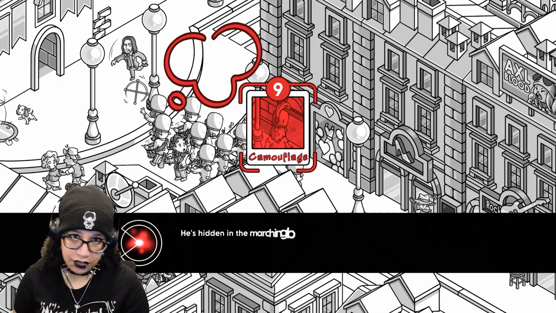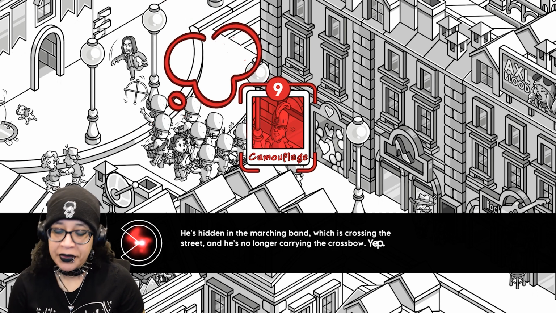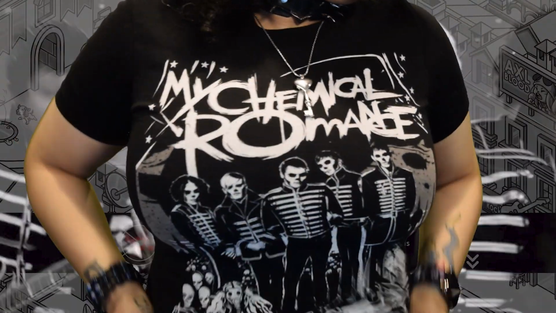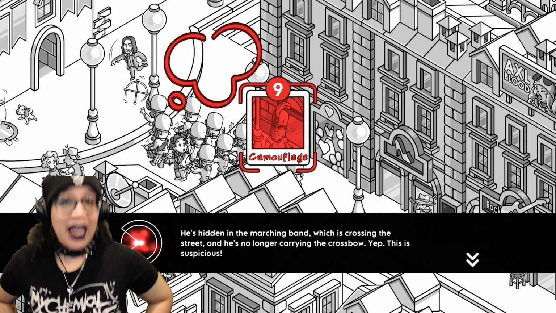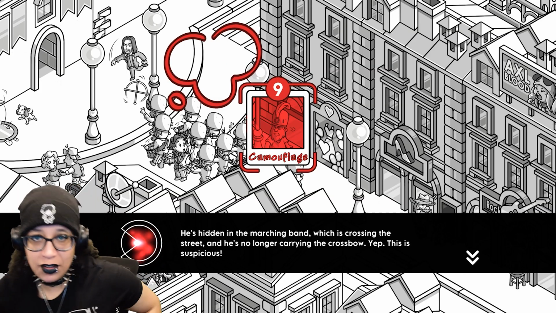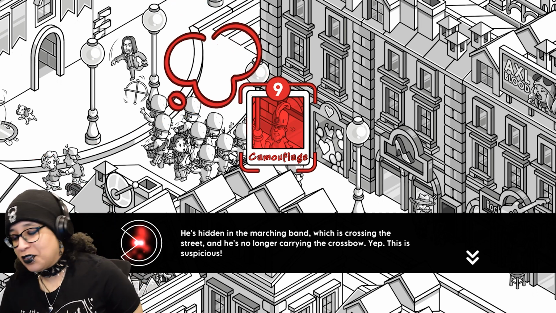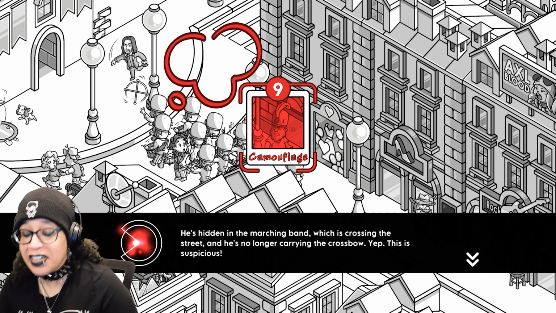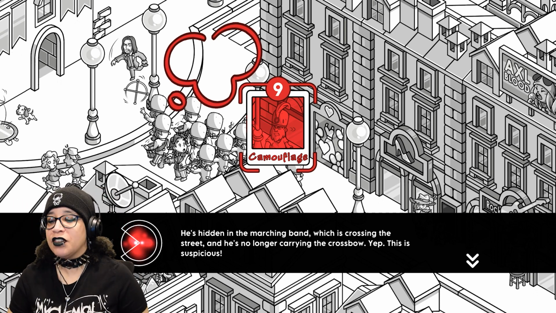I figured it out just like Summer Sanders. It took me a long time. He's hidden in the marching band. Ha! Oh my god! Look, I'm wearing my My Chemical Romance, have you ever heard the song Black Parade, marching band? Sorry, that was too perfect. Anyway, he's hidden in the marching band, which is crossing the street.